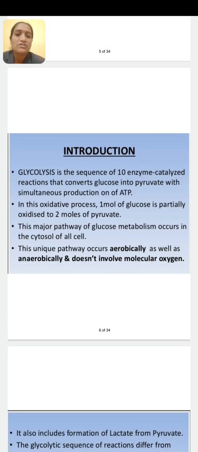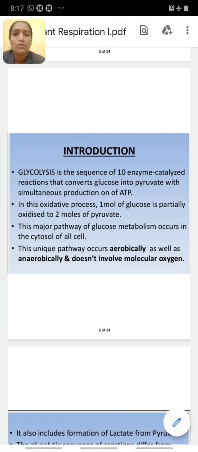Glycolysis is the sequence of enzymatic reactions in which a glucose molecule is oxidized to form two molecules of pyruvate. Glucose contains 6 carbon atoms, you know the formula of glucose, C6H12O6.